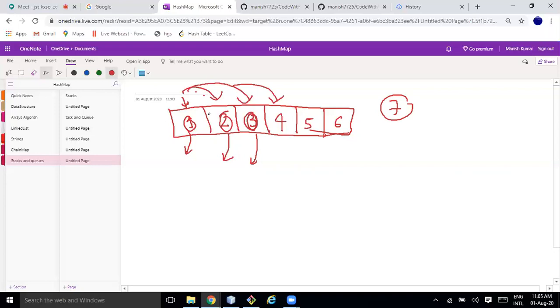Did you guys get what I'm trying to say? Although these 3 indexed spaces are empty, 7 wants to insert, but we don't have space where I should insert 7. If I am implementing the first pointer concept, where I have the first pointer from where my queue is starting, again we have some problem, right?